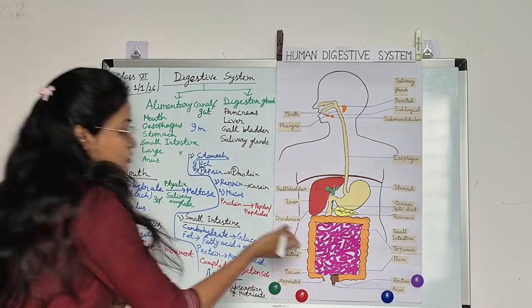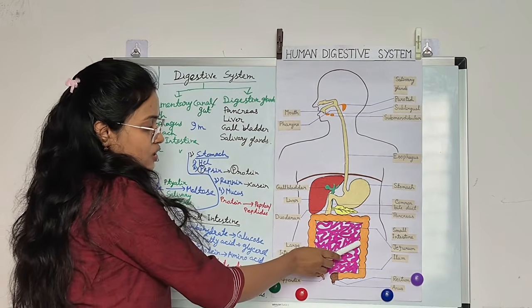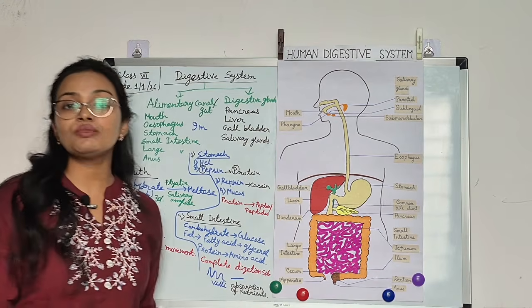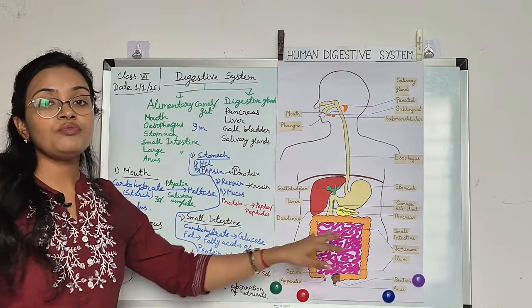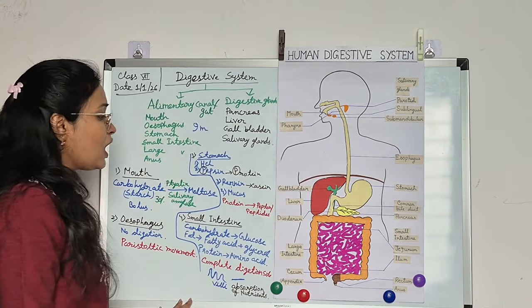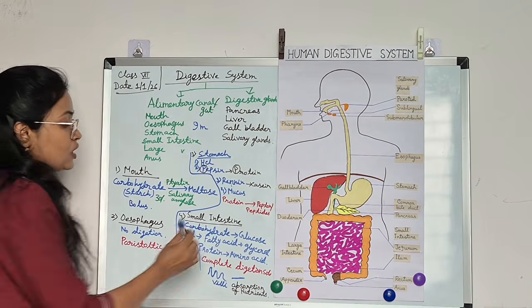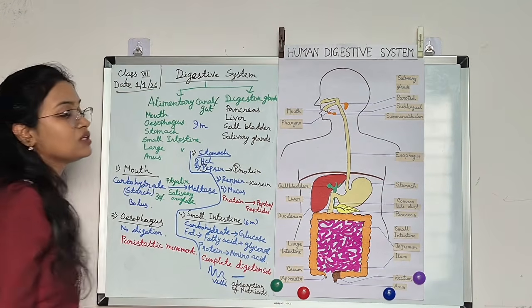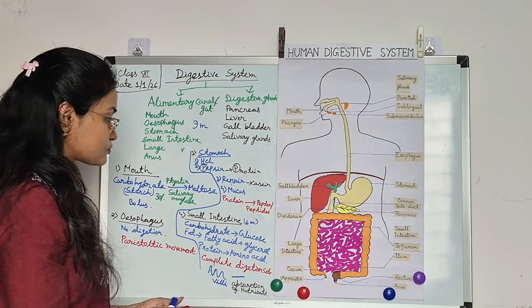In this small intestine, we have three parts: duodenum, jejunum, and the ileum. In the duodenum part, the maximum digestion occurs, and in the jejunum part, the maximum absorption occurs. In the small intestine, the length is about 6 meters. It is the largest part in the digestive system.